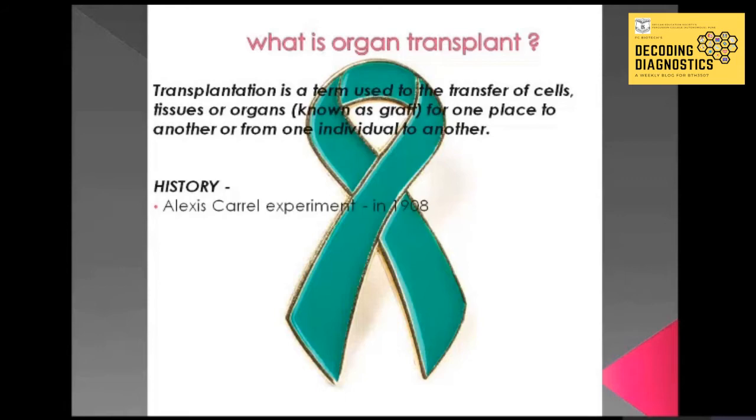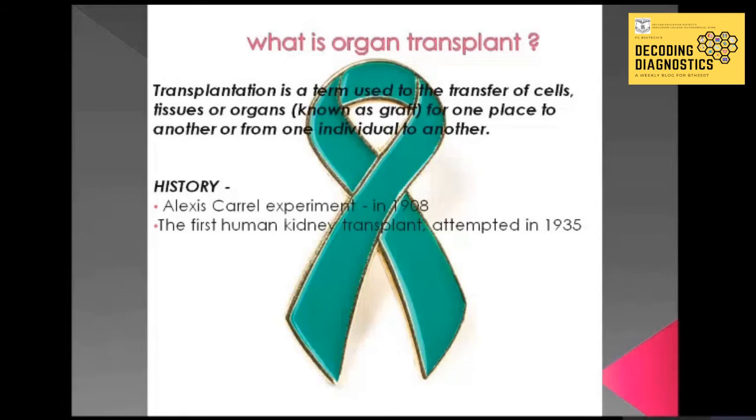Alexis Carrel reported the first systemic study of transplantation in 1908. He interchanged both kidneys in a series of 9 cats. Some of those receiving kidneys from other cats maintained urinary output for up to 25 days. Although all the cats eventually died, the experiment established that a transplant organ could carry out its normal function in the recipient.